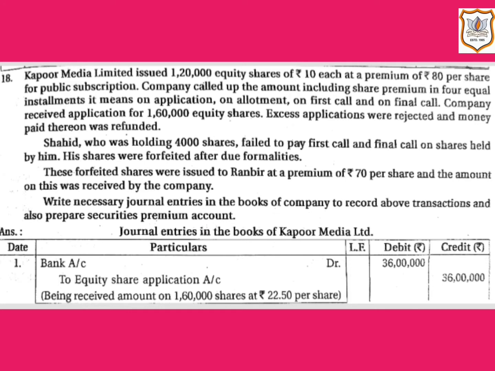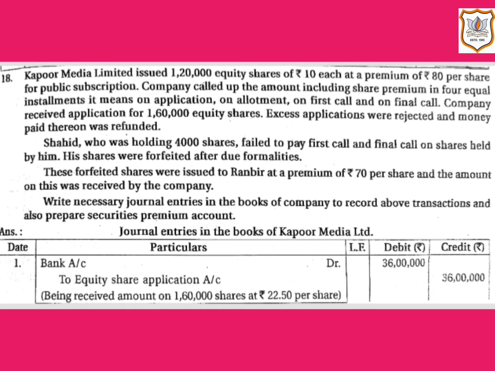So here the total amount per share, including premium, would be 22.5. That is 2.5 plus premium amount per share, that is 20. So we will get 22.5. So 22.5 is the amount per share at each and every stage, or at each installment. So let us see our first journal entry.